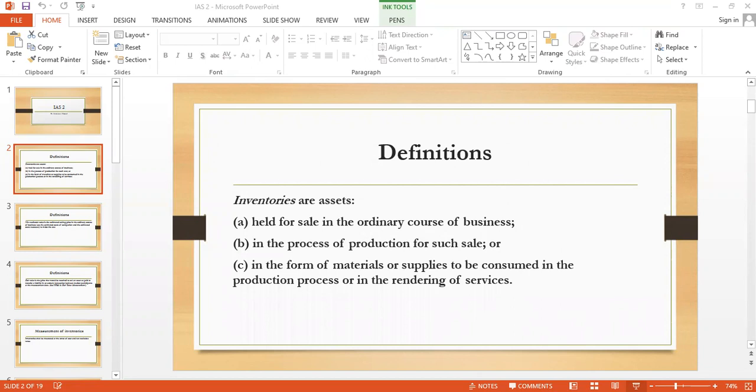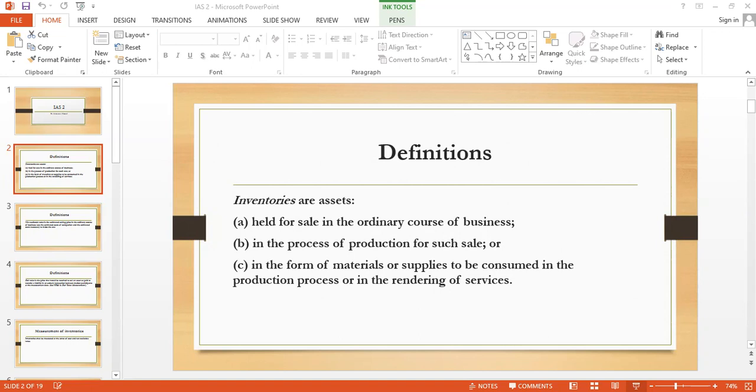As you know that there might be different kinds of inventory. For example, if there is a trading business, there is only finished goods. And if it is a manufacturing concern, the inventory might comprise raw material, WIP, as well as the finished goods. So what is the definition of inventories?